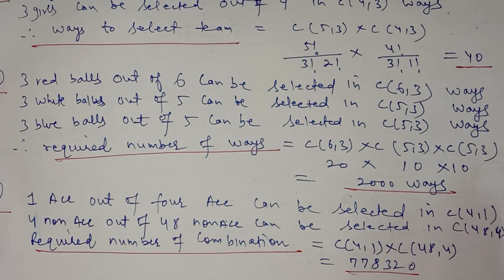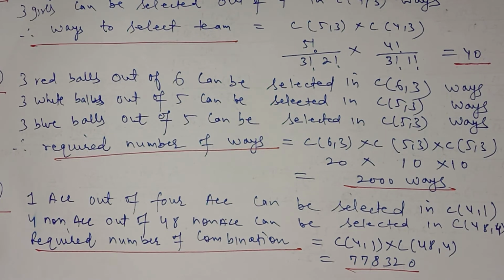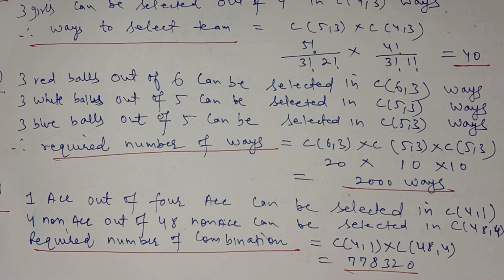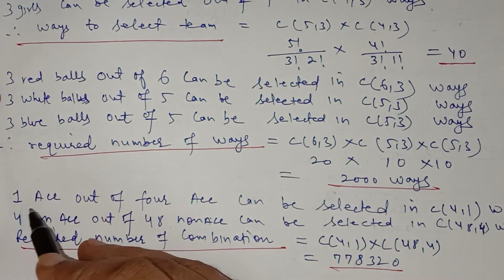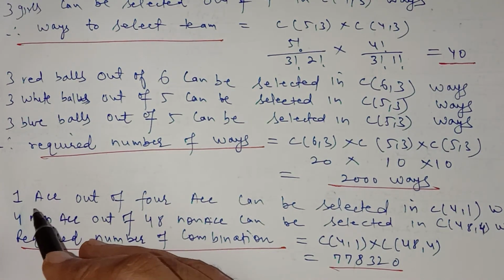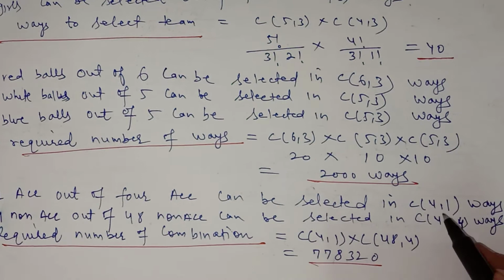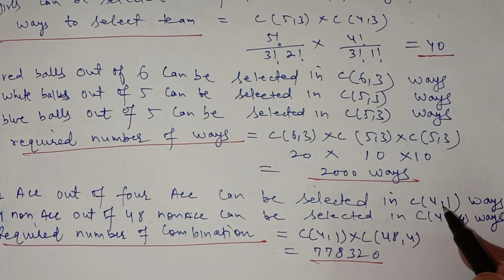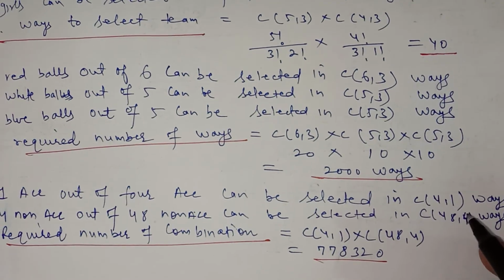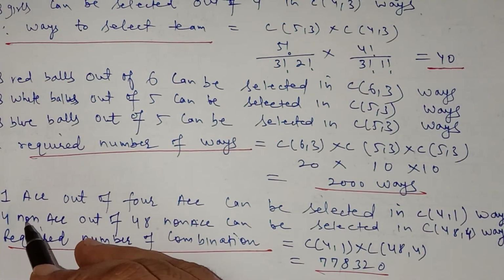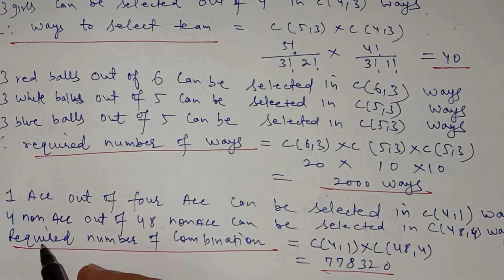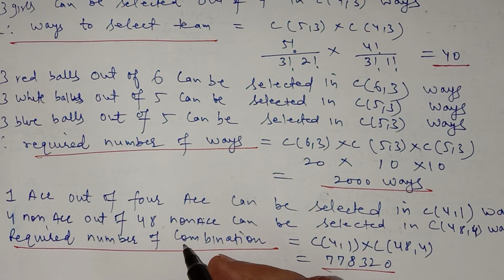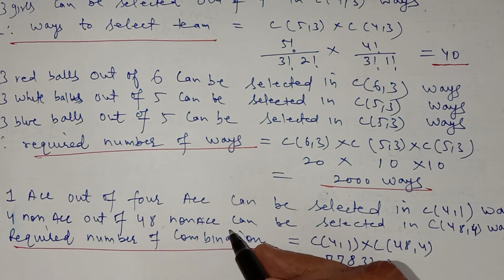In question number 6, we have to select 5 cards from 52 cards, out of which 1 should be an ace. So out of 5, 1 card should be an ace. One ace can be selected out of 4 aces in combination of 4 1 ways. We have 4 aces in a pack of 52 cards. Now the remaining 4 cards are to be non-ace, and the total non-ace cards in 52 cards are 48.